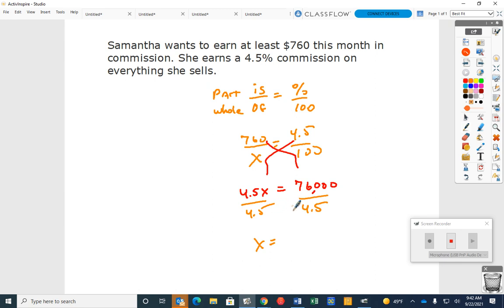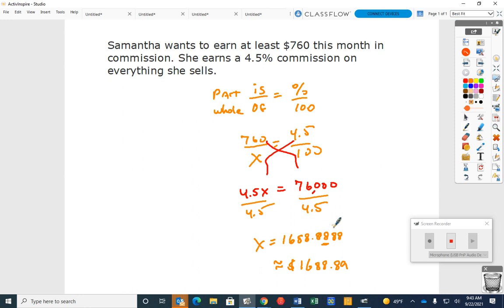16,000. Okay, 1,688. And what's the cents? These keep going, right? So if we round to the nearest hundredth, what's that going to be? Three eights there. About $1,688 and 89 cents. I had 16,800.